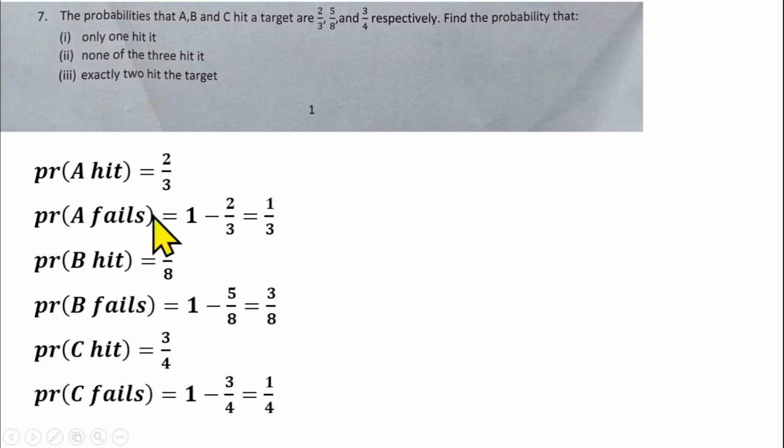Having this available, we can now go ahead and find what we need. The probability that only one hits the target means that A hits, B fails and C fails. Or A fails, B hits and C fails. Or A fails, B fails, C does not fail. Those are the options we have for only one hitting the target.